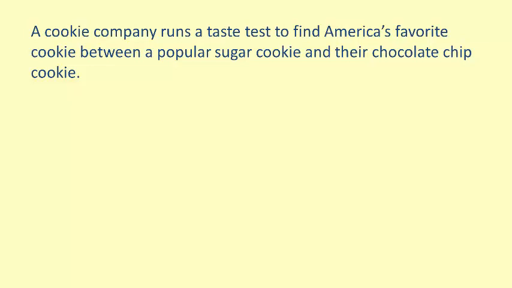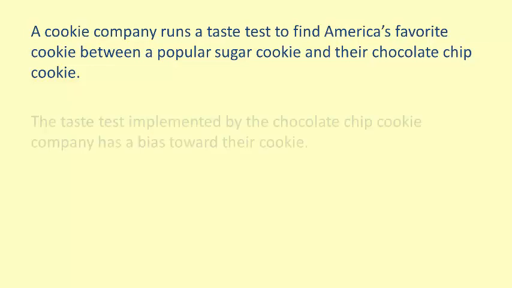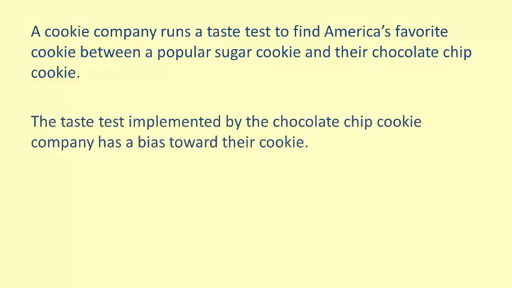The chocolate chip cookie company wants to call their product America's favorite. They want to present the experiment in a way that favors their cookie over the sugar cookie. We can ensure that no bias is involved by making the test double-blind. In order for the test to be double-blind, neither the subject nor the experimenter can know the critical aspects of